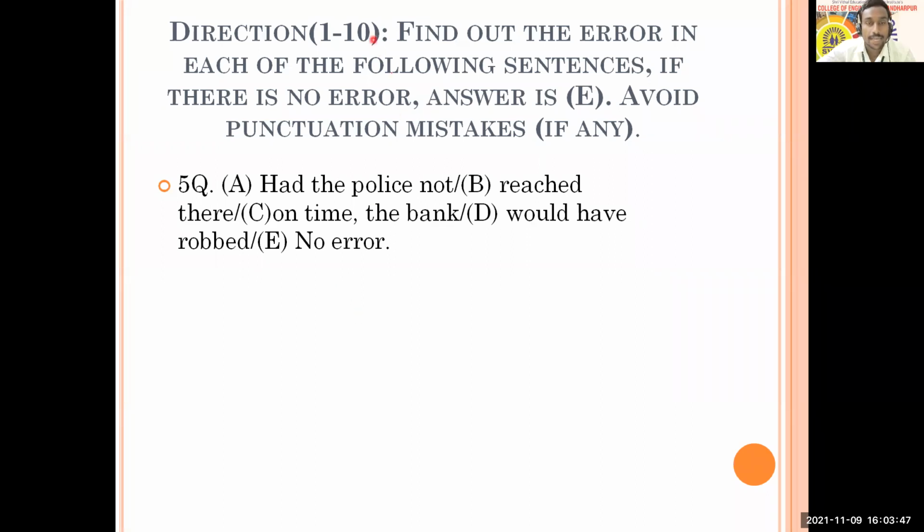Meanwhile, in active voice, all of you know that the subject does something. Subject is the doer. In passive voice, usually the action is described.